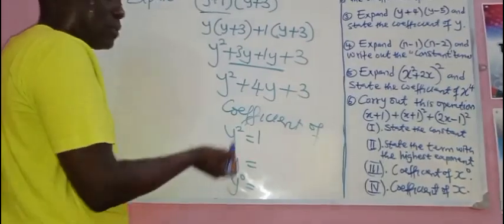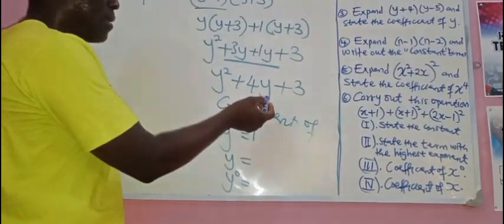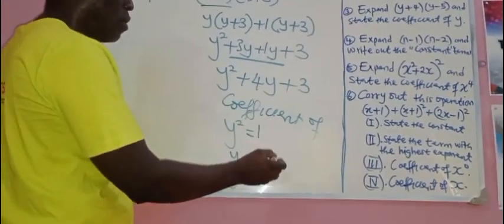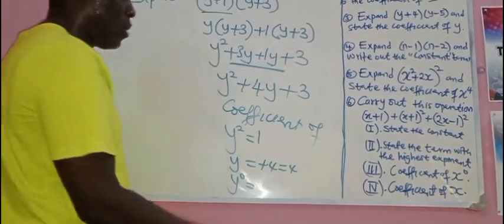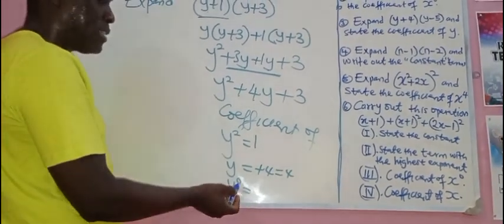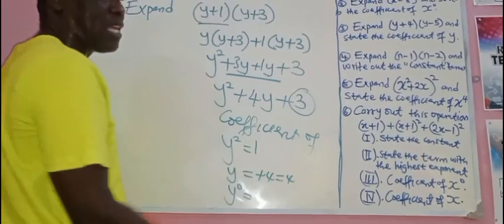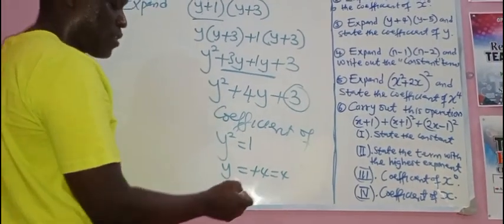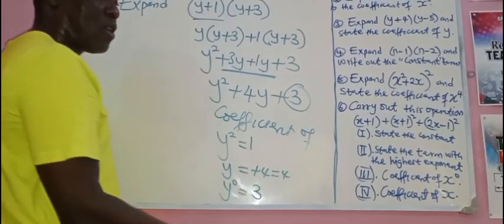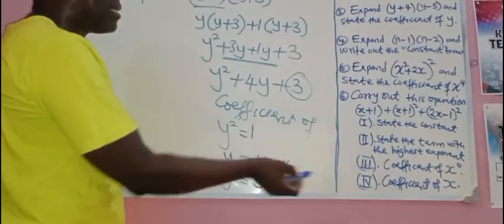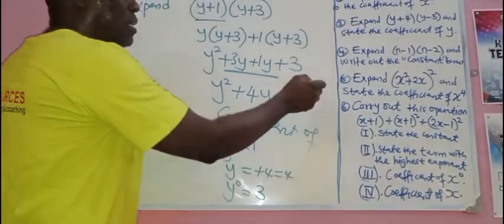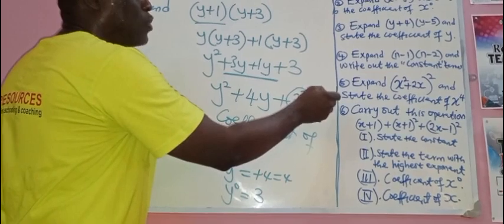Is it not 1? What is the coefficient of y? Plus 4, which is given as 4. Then what is the coefficient of y raised to power 0? I told you there is a y raised to power 0 attached to it. I can also ask which one is the constant. This one is also called the constant. Is that clear? You may have to state the constant.